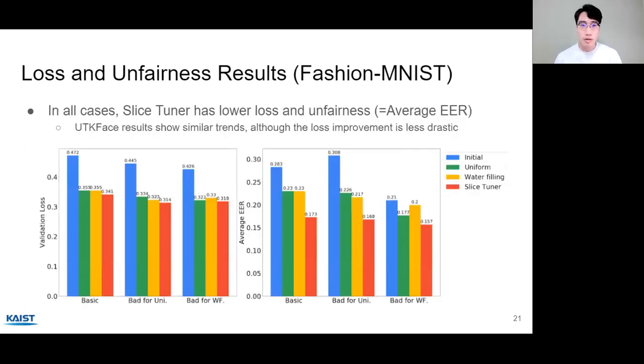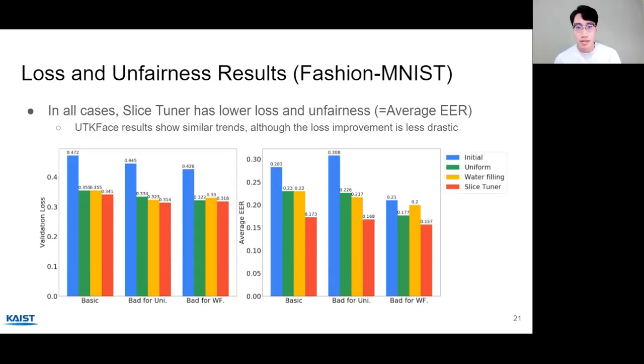The results here show that Slice Tuner outperforms both baselines in terms of model loss and unfairness. The left graph shows the loss results. The blue plot is when you do not acquire the data, and the green and orange bars are the uniform and water filling baselines respectively. And the red bar is Slice Tuner. So you can see that Slice Tuner has better losses than others.